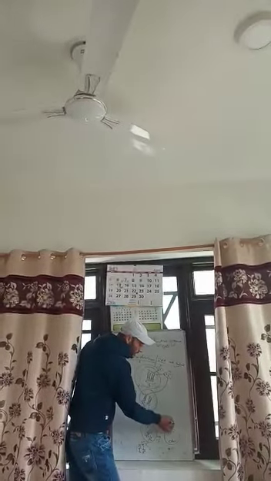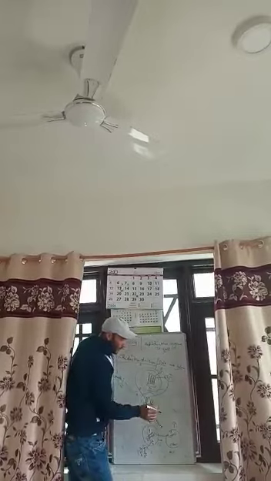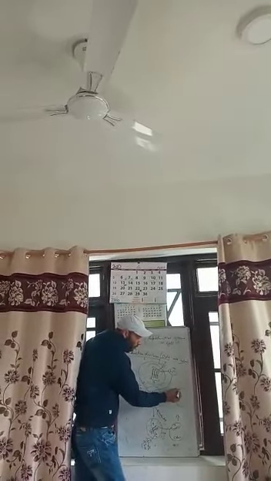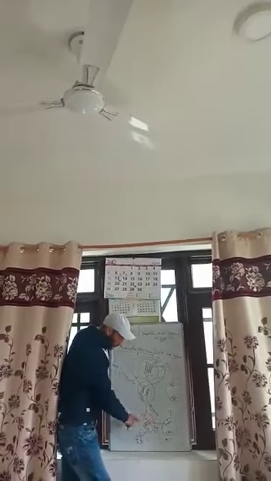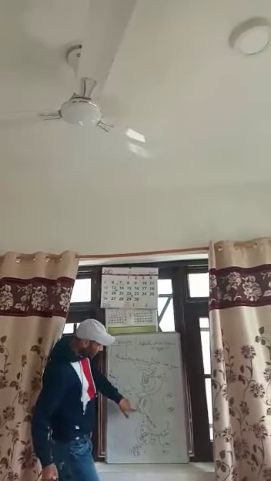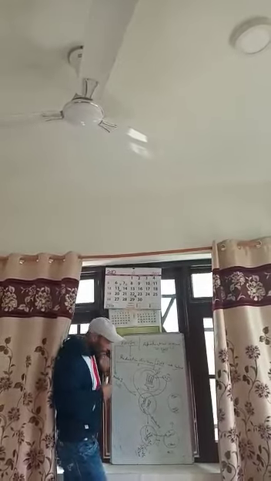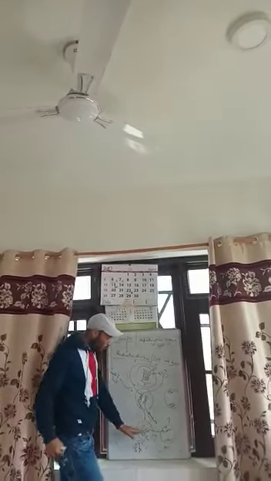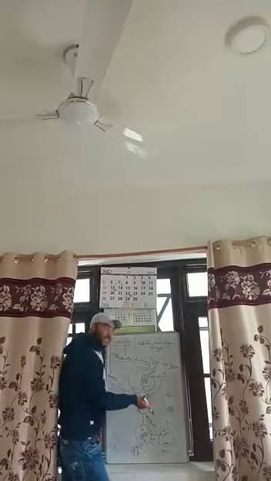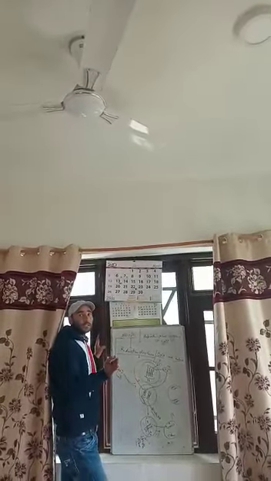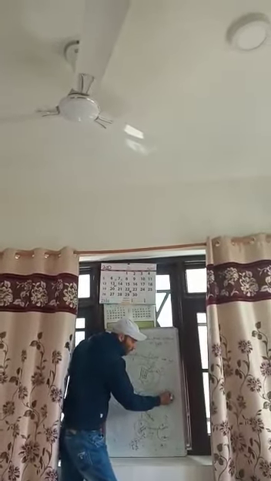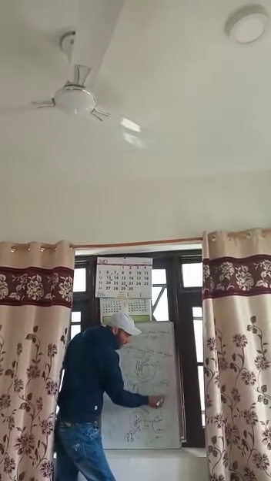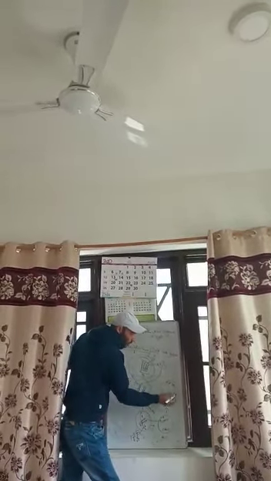In your 46 chromosome cell, 23 chromosomes would go to this side and 23 chromosomes to this side. Is it possible? Yes, definitely, because the spindle fibers pull apart the 23 bivalents towards opposite poles, one pole having 23 chromosomes and the other pole having 23 chromosomes.